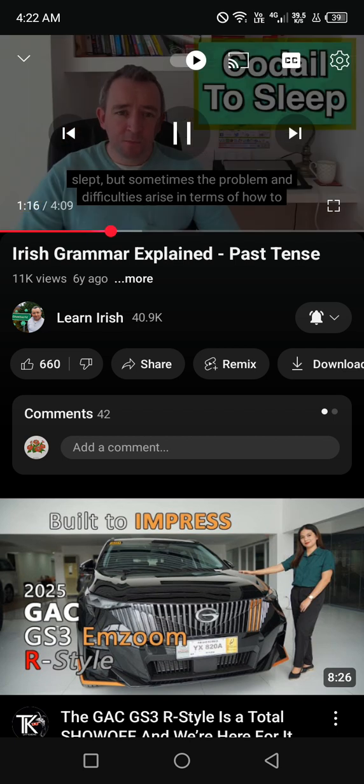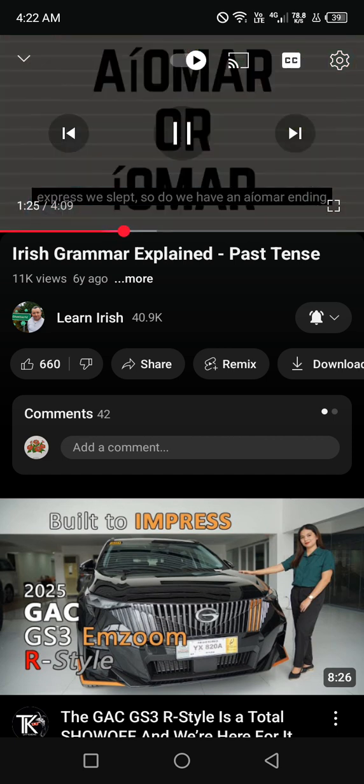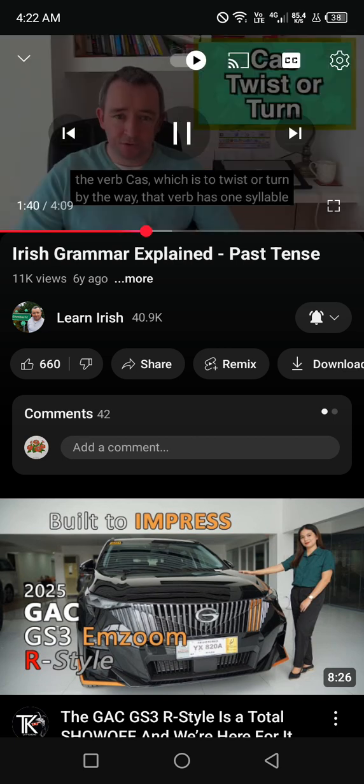But sometimes the difficulties arise in terms of how to express we slept. So do we have an -eamar ending, like -aíomar or -íomar? Or do we have a different ending, like this one here for chas? We don't have the one like we have for chas because the verb cas, which is to twist or turn, by the way, has one syllable. One syllable, so it just takes one moment of speech to say it, like cas, once.